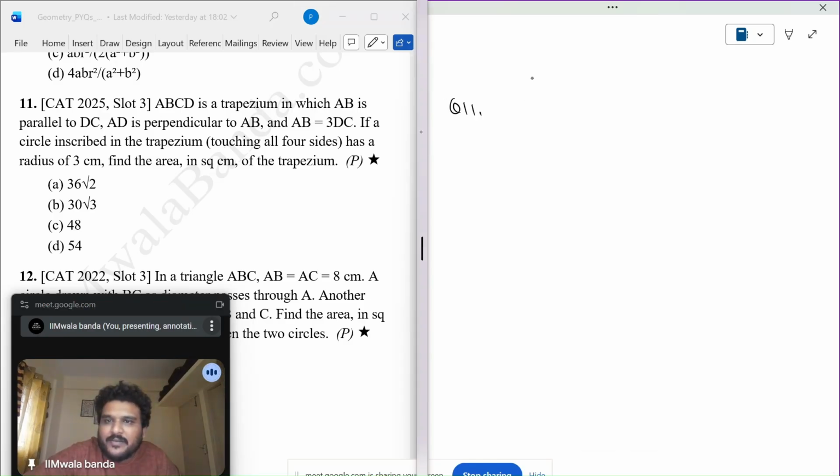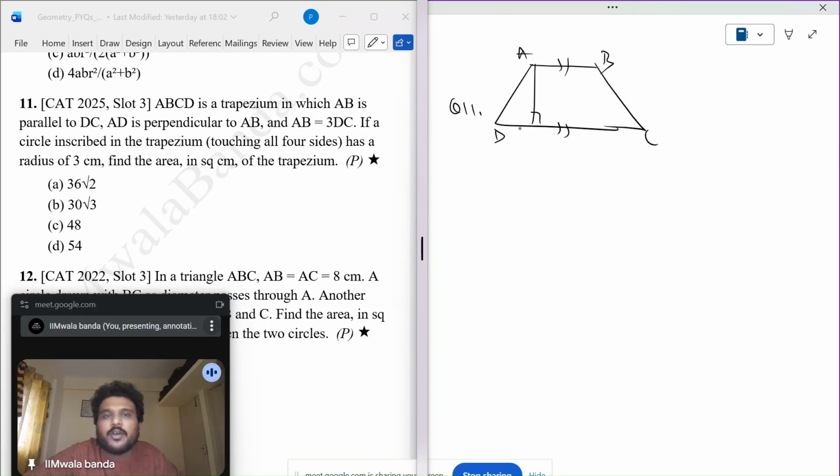ABCD is a trapezium. Okay. Such that AB is parallel to CD. AD is perpendicular to AB. Okay. So this is basically like this. AD is perpendicular to AB and AB is thrice of CD.